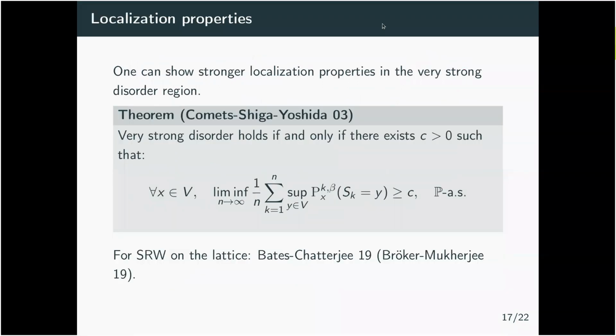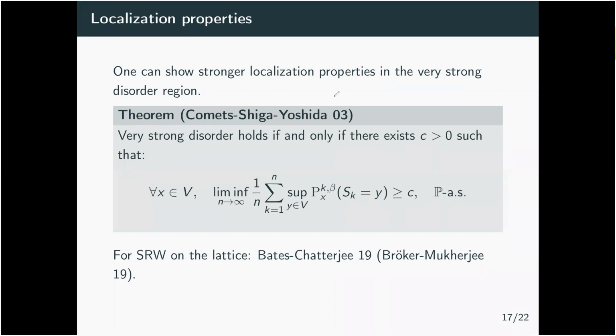Now, what is the interest of this region is that in this very strong disorder region, you can prove stronger types of localization properties. The proof comes from Komeshi and Yoshida, but it can also apply to a general framework without any change.